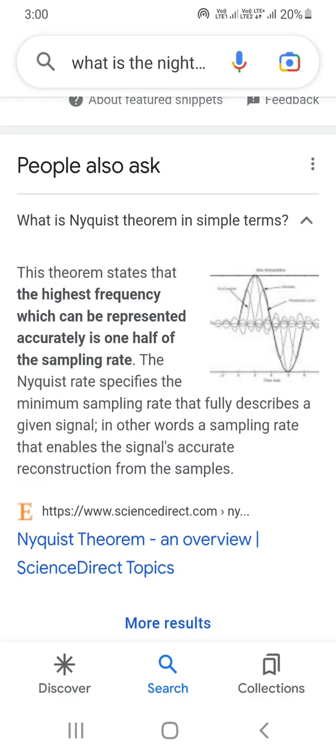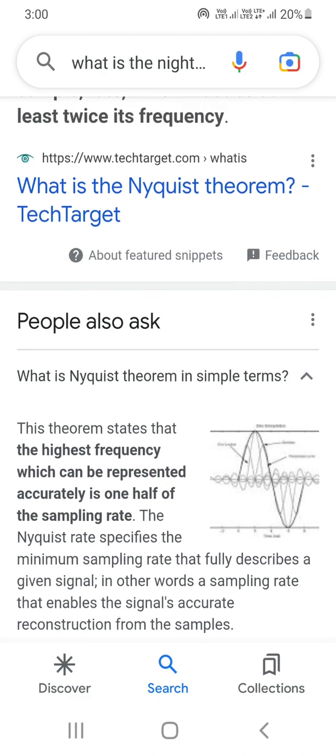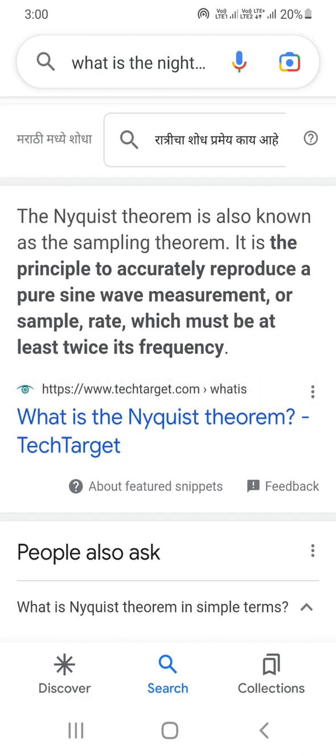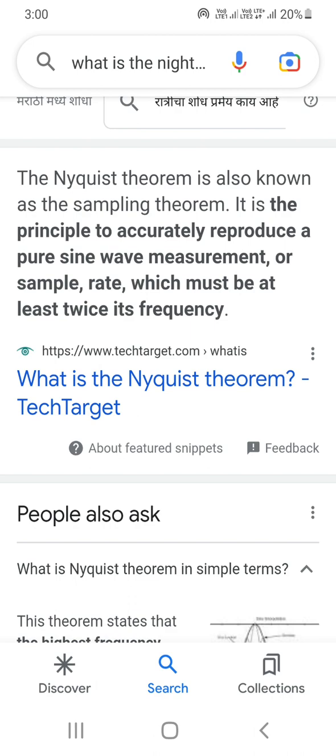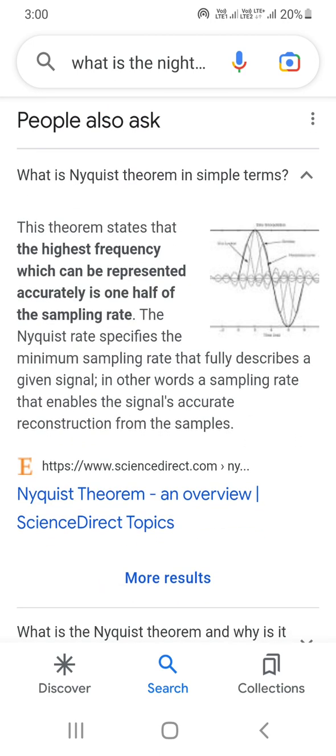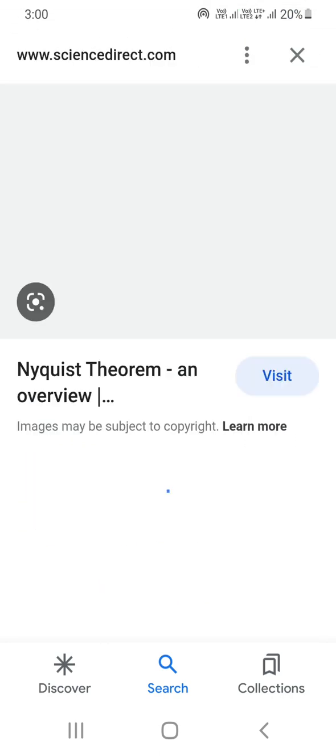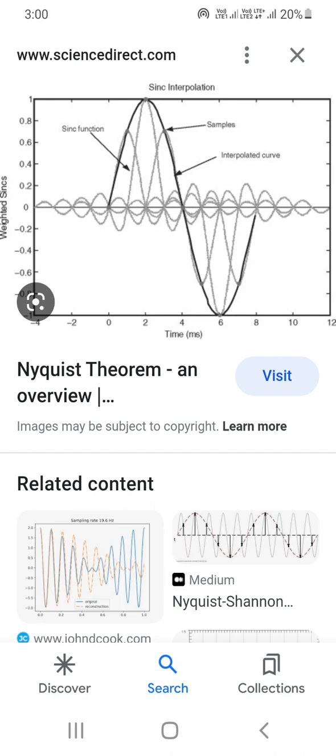So the highest frequency which can be represented accurately depends on the sampling rate. This signal you can see here is the sine interpolation. So the Nyquist theorem is this.